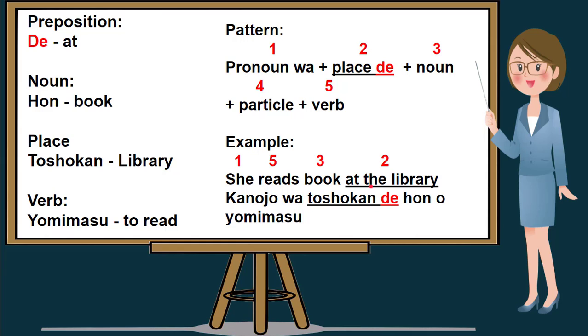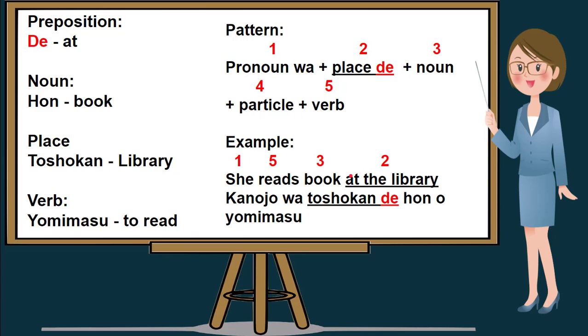Our place is at the library, which in Nihongo is toshokan de. The third will be the noun. Our noun here is the book, which is hon, followed by the particle o, and the last will be the verb, yomimasu, meaning read or to read.